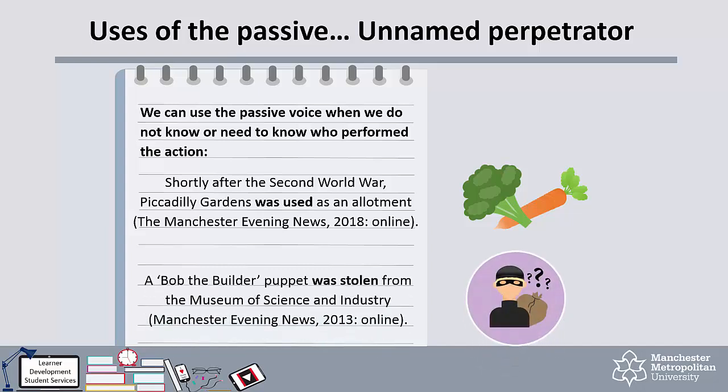Another example is, a Bob the Builder puppet was stolen from the Museum of Science and Industry. As we do not know who stole the puppet, we can use the passive voice to focus on the thing stolen rather than the thief.